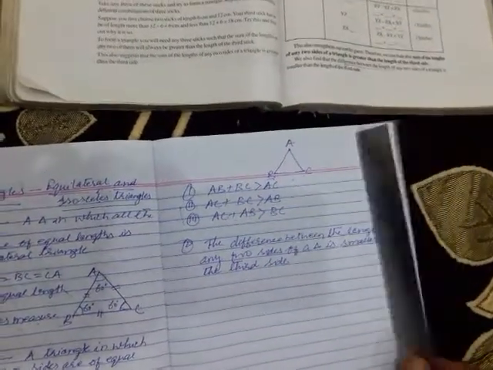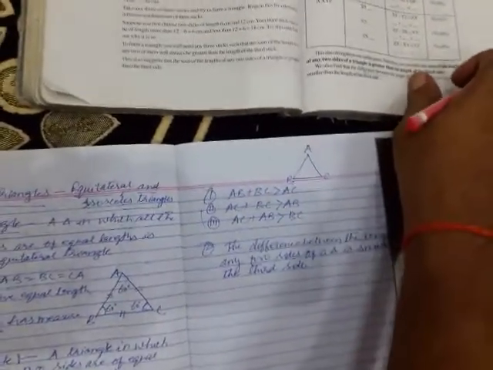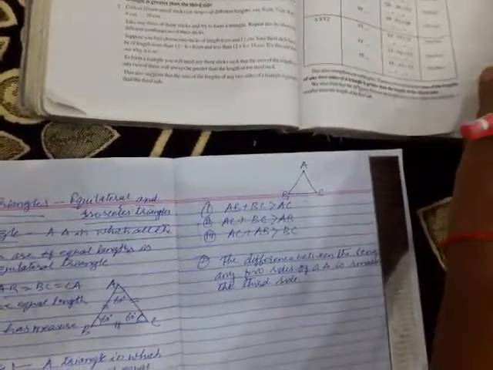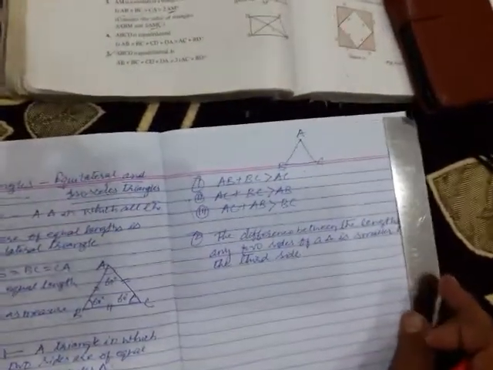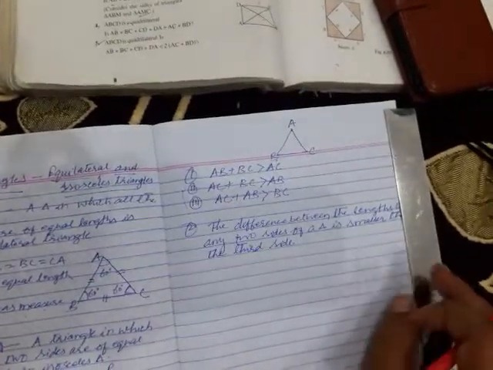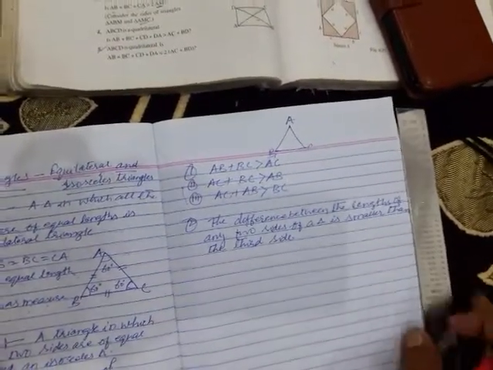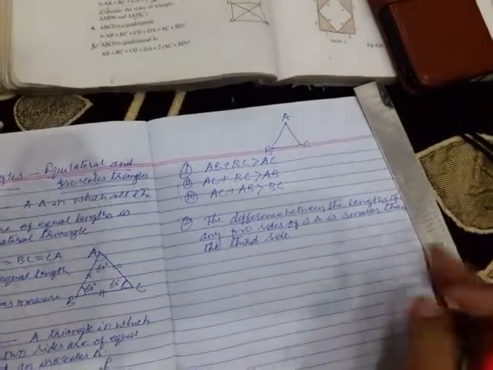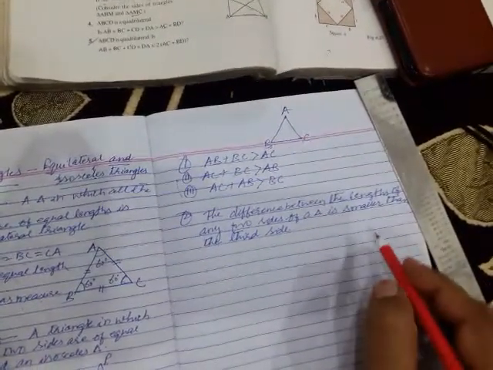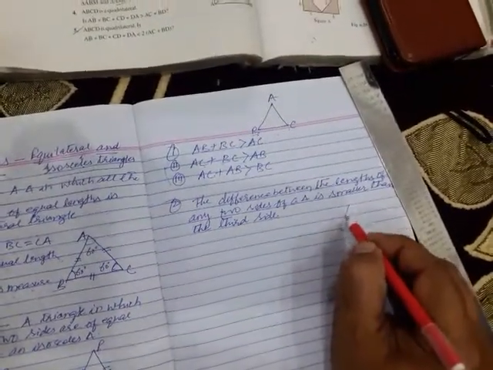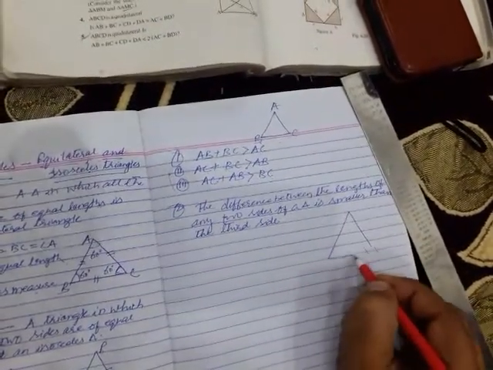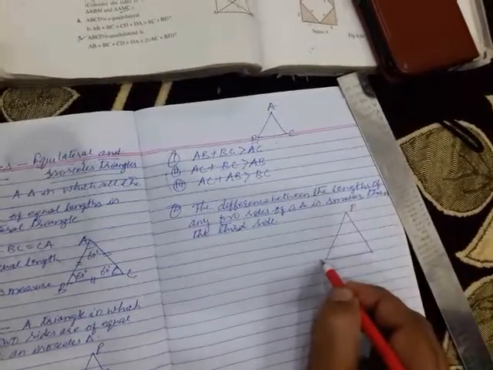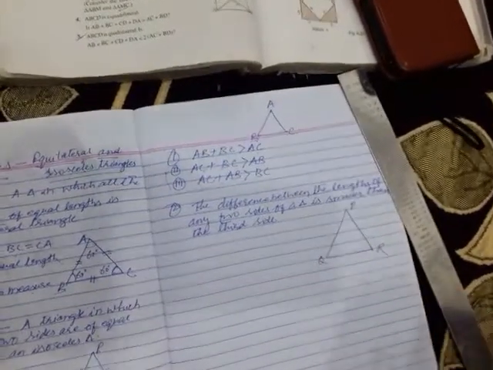Okay children, in the first property you have seen that the sum of any two sides of a triangle is greater than the third side. But in the second property, the difference between the lengths of any two sides of a triangle is smaller than the third side. So let us draw once again a triangle, let it be PQR.